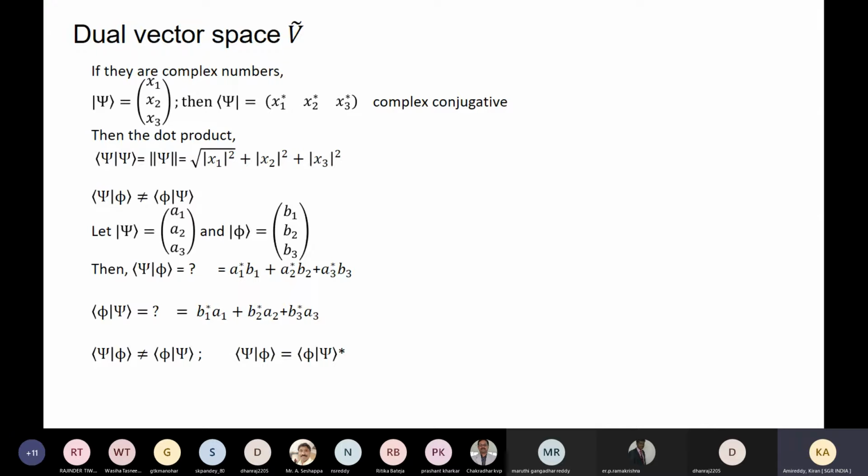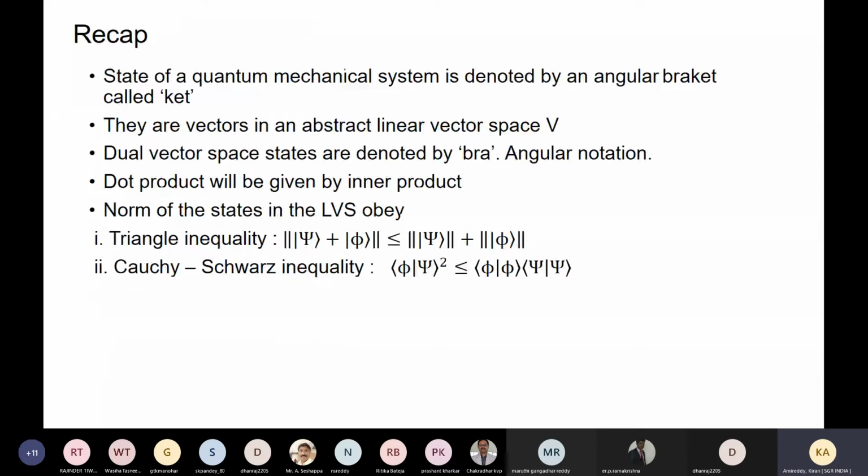When we are dealing with a complex number, the magnitude of the complex number x plus iy is the square root of x squared plus y squared. In the same way, the norm of a state is the dot product of the same state or same vector with itself. Okay, so this is what we just saw.